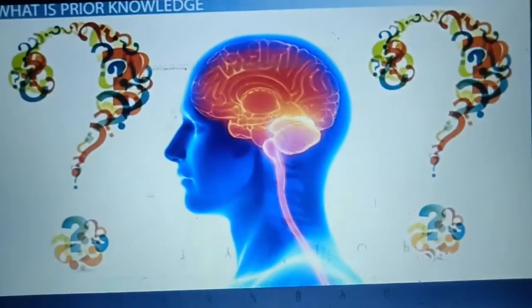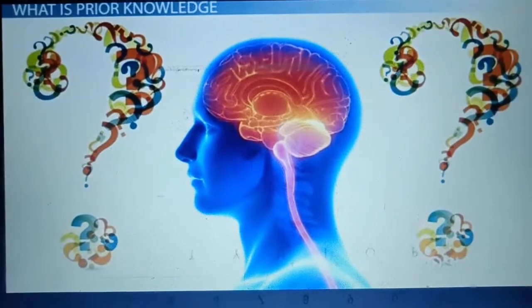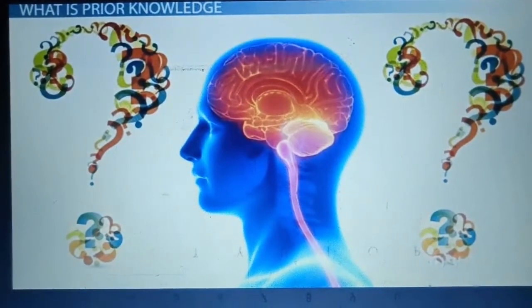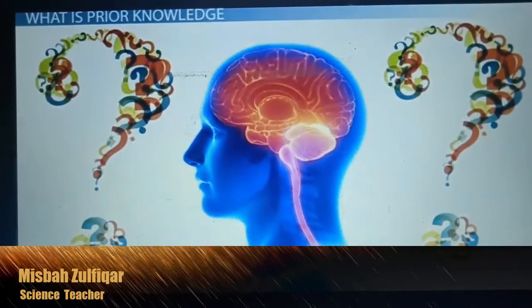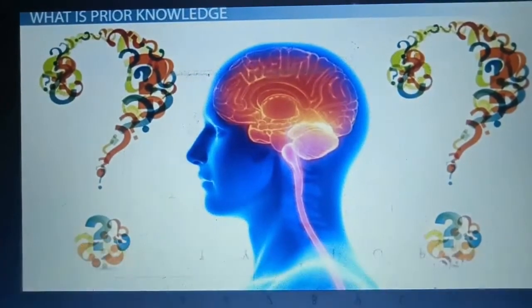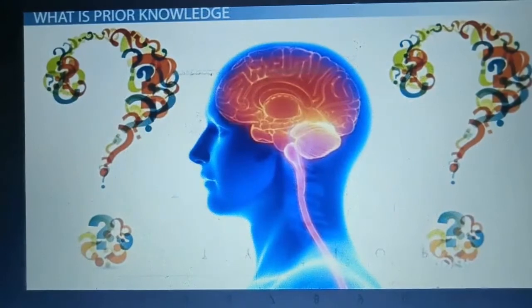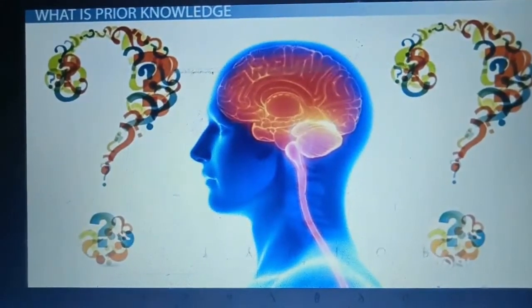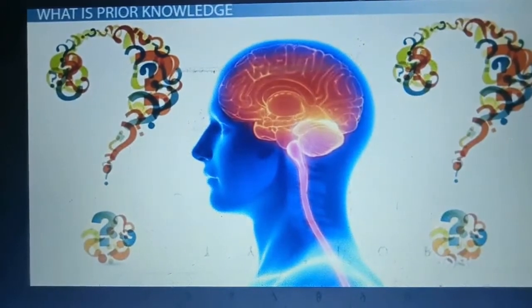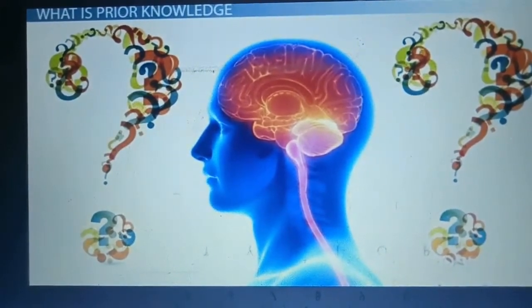Okay kids, this is your science class, and can anybody tell me what was the topic of yesterday? Yes, yesterday we discussed classification, because this is our first unit, the classification of living things. In the previous class we learned the definition of classification.